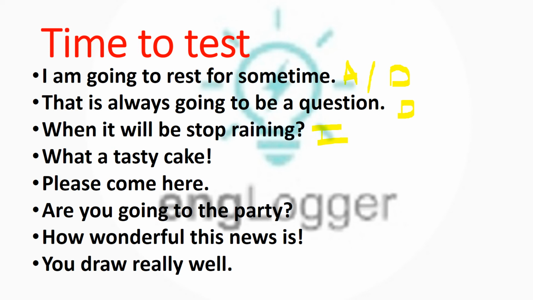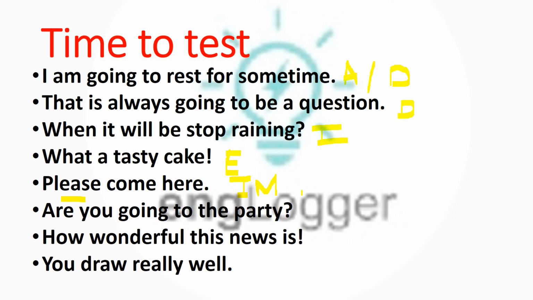What a tasty cake. What is the sentence doing over here? That sentence means it is a strong feeling for something, that what a tasty cake, and it ends with an exclamation mark. So that is an exclamatory sentence. You have to write E for that, exclamatory. Then, please come here. Please, that is a request. You are making a request. So here it is imperative. Imperative is I. So do not make confusion between interrogative and imperative. For imperative we can write I am. Otherwise you need to write the entire spelling.